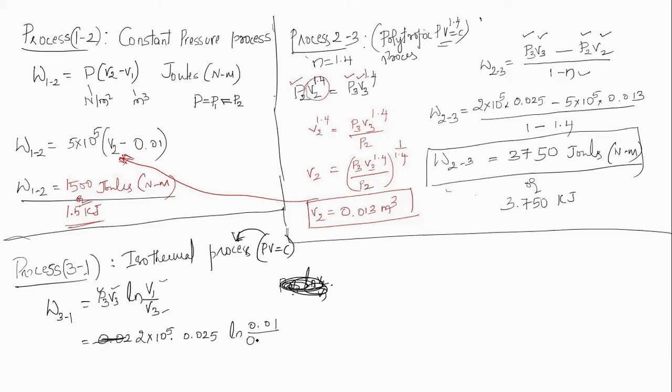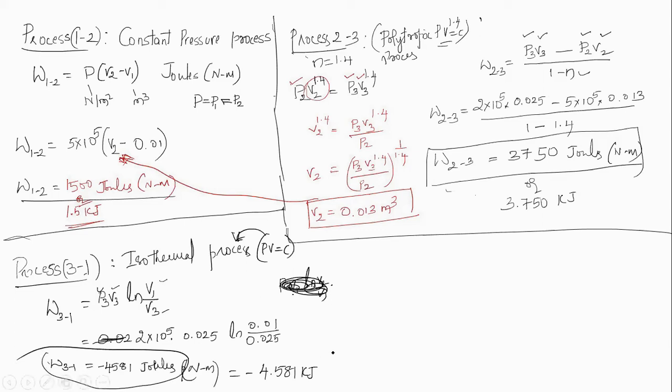V3 it is 0.025 meter cube. After substituting all these values, W3 to 1 is minus 4581 joules, or Newton meter, or else you can write minus 4.581 kilojoules. You can write in joules, or else you can write also in kilojoules.